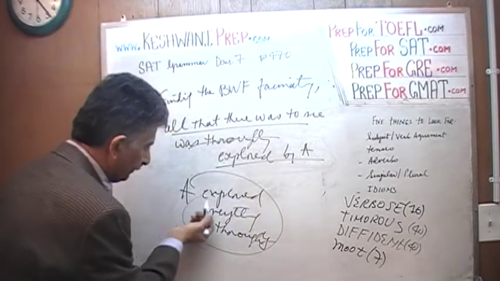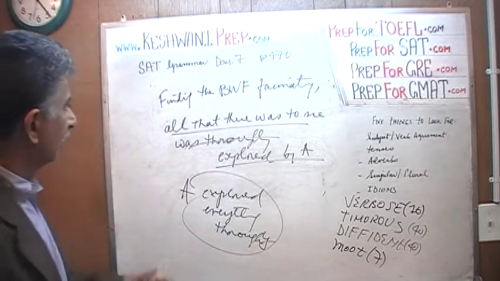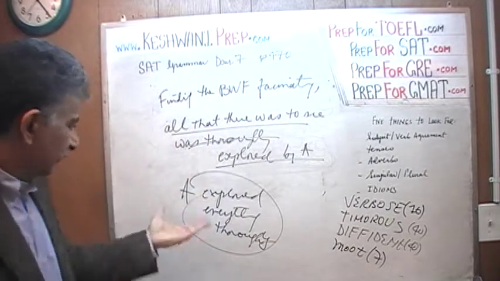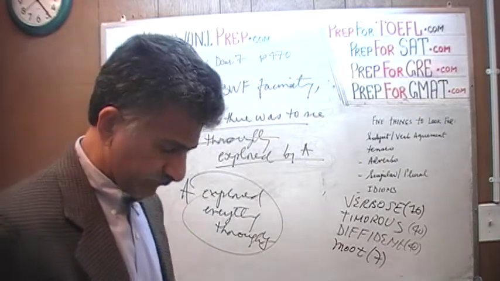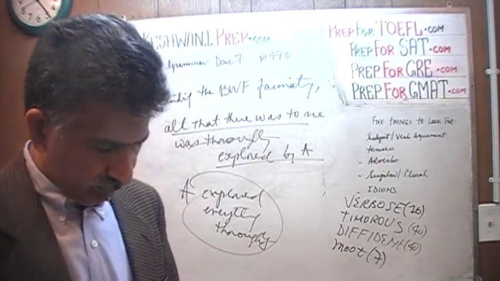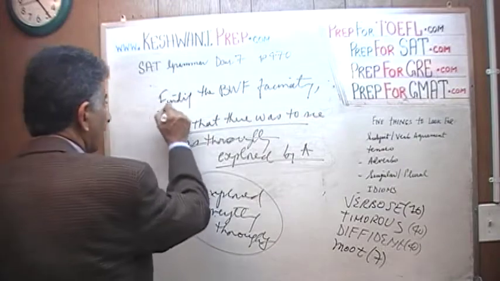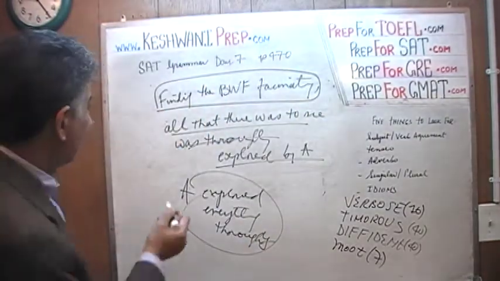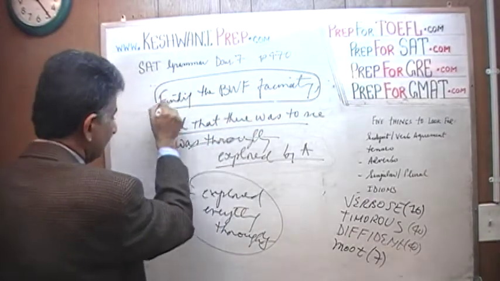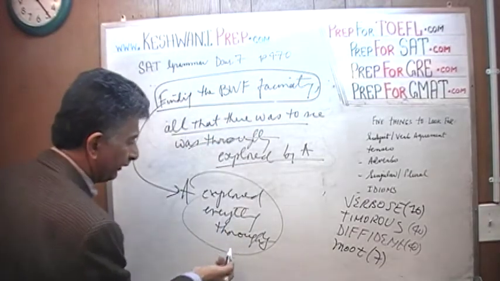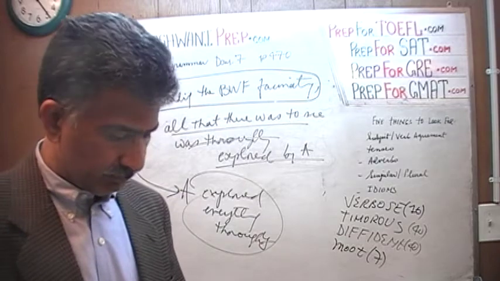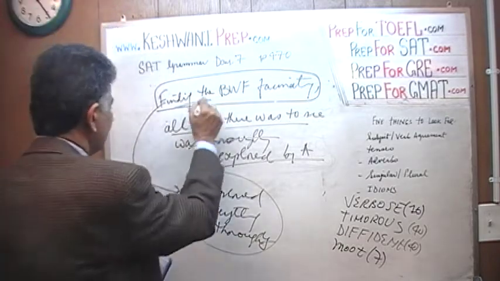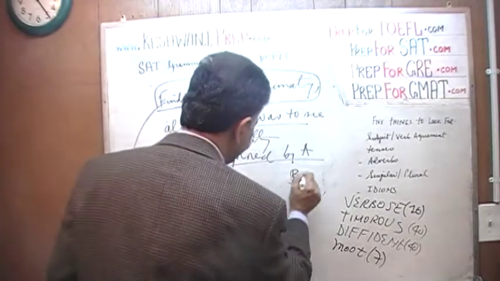Antonio, one more time: Antonio explored everything thoroughly. Instead of saying all that there was to see was explored by Antonio, Antonio explored everything thoroughly. That's it. Let's look at the answer choices. And again, keep in mind that we have not changed this part, so the correct answer has to start out with this: Finding the Baltimore waterfront fascinating, Antonio explored everything thoroughly. Let's see what we can do there. B says Antonio found. No, that's not it. We just said it has to start out this way. B is not the answer.